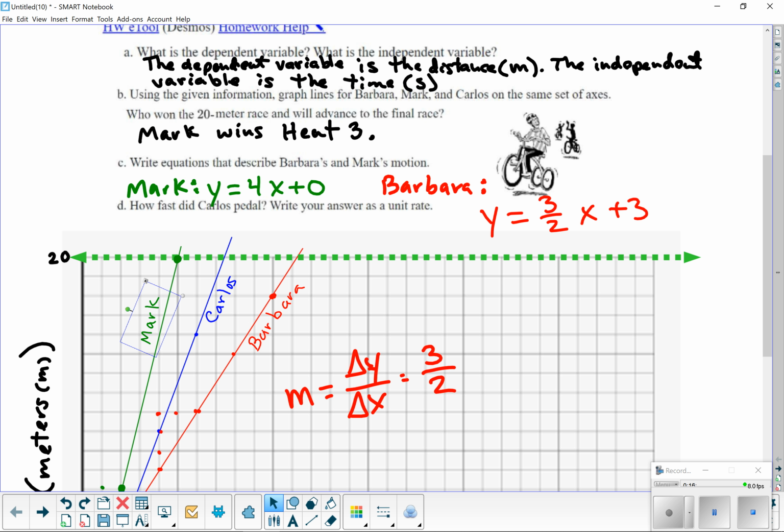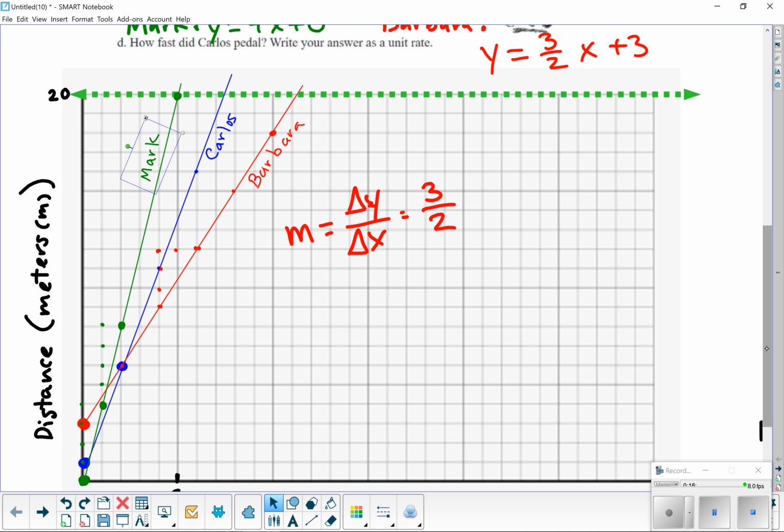Alright, so how fast did Carlos pedal? Write your answer as a unit rate. If we want to find out how fast he pedals, we just have to find the slope, the change in y and the change in x, on the blue line, which is Carlos. Let's change that to blue.